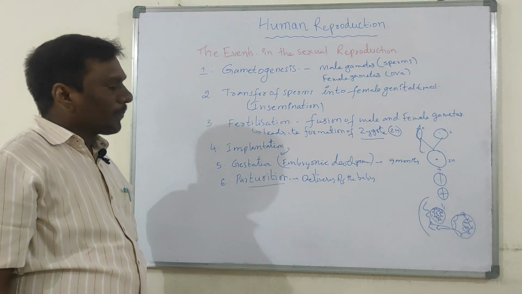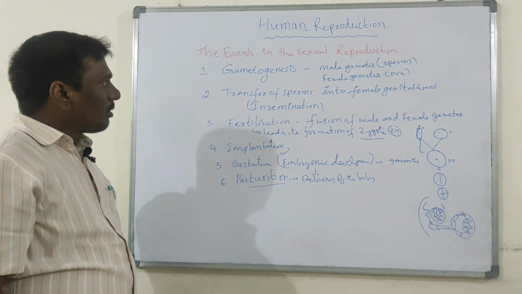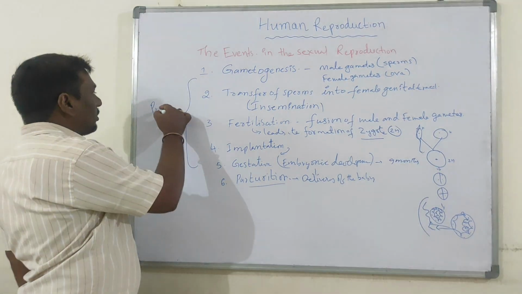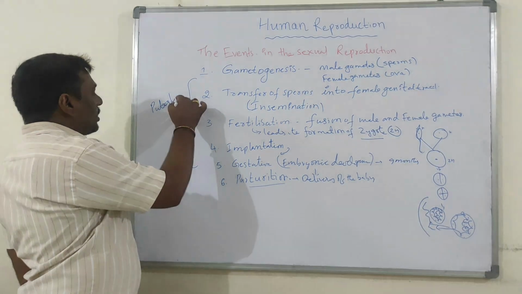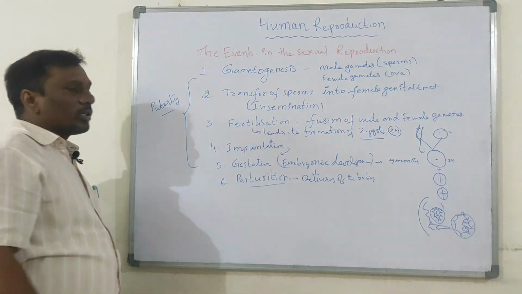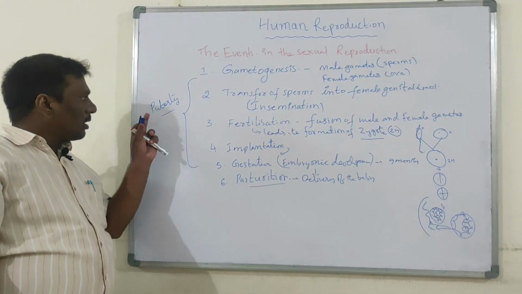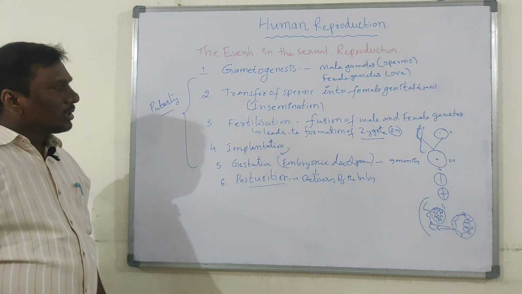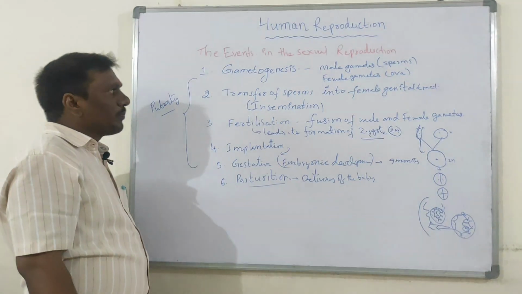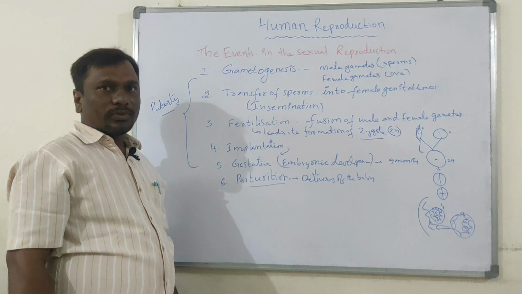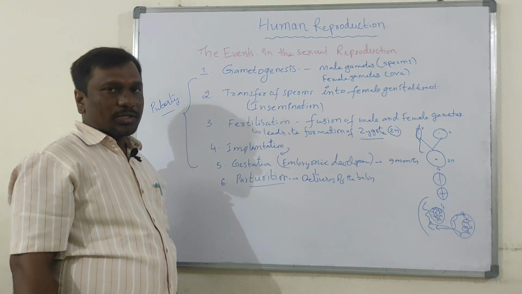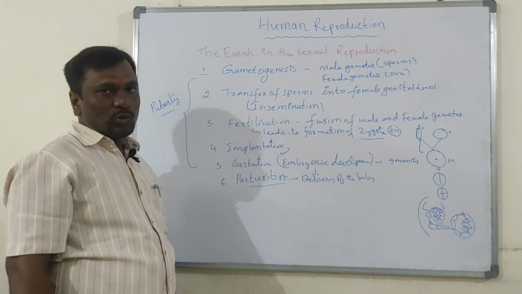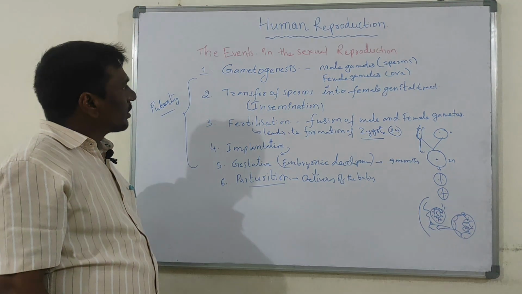All these events in the sexual reproduction of human beings occur after puberty only. But here we can notice the remarkable differences between the reproductive events in males and females. So, what are the remarkable differences?